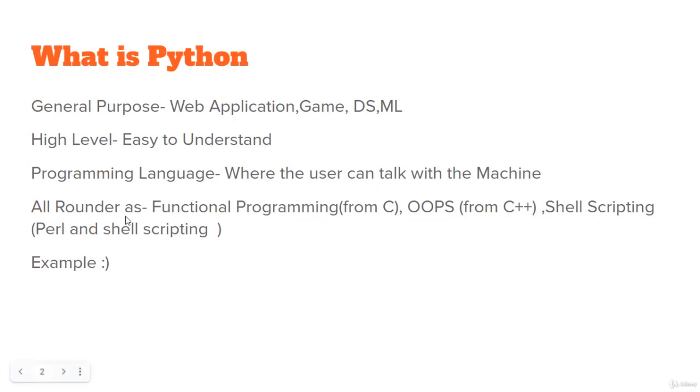And Python is an all-rounder. It supports functional programming. The functional programming feature we took from C language, the OOPS concept we took from C++, and shell scripting we took from Perl and shell scripting. Okay, we will see examples of these: functional programming, OOPS concept, and shell scripting. Shell scripting means executing code one line by line.